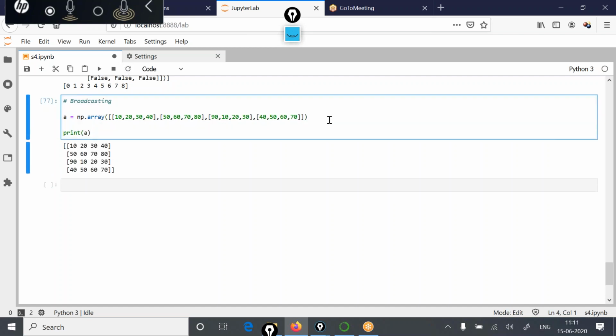So this is the first array, and let the second array be this one.